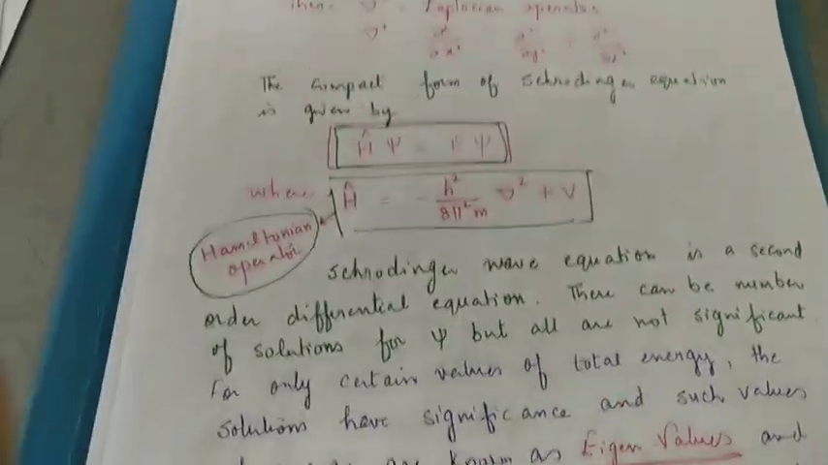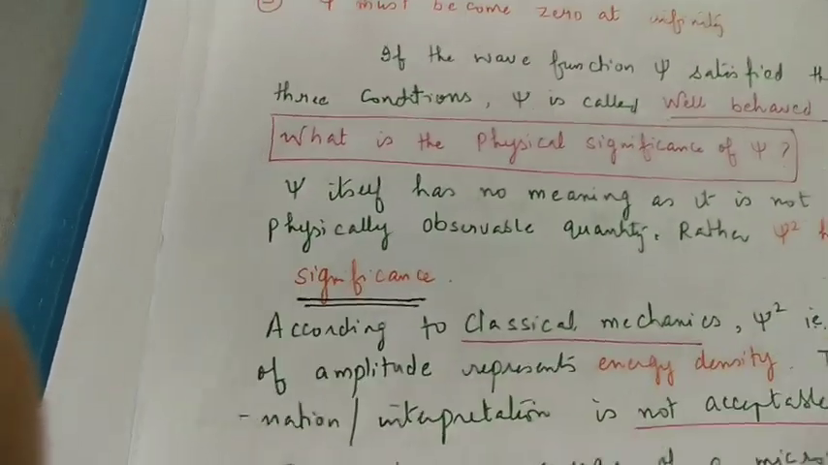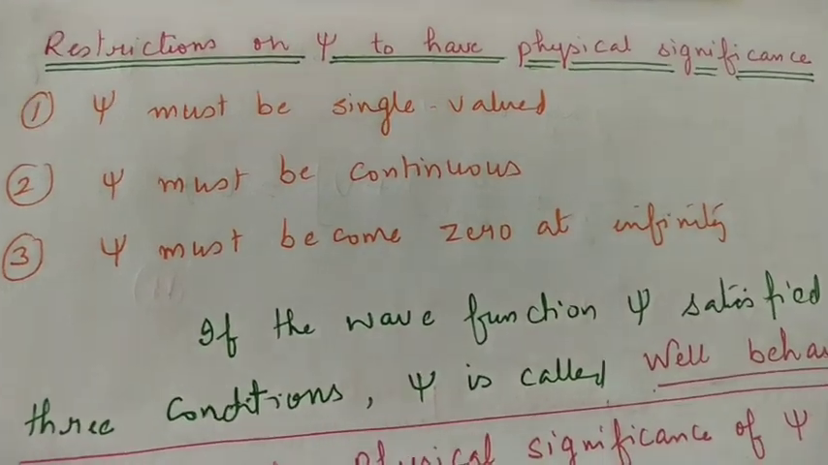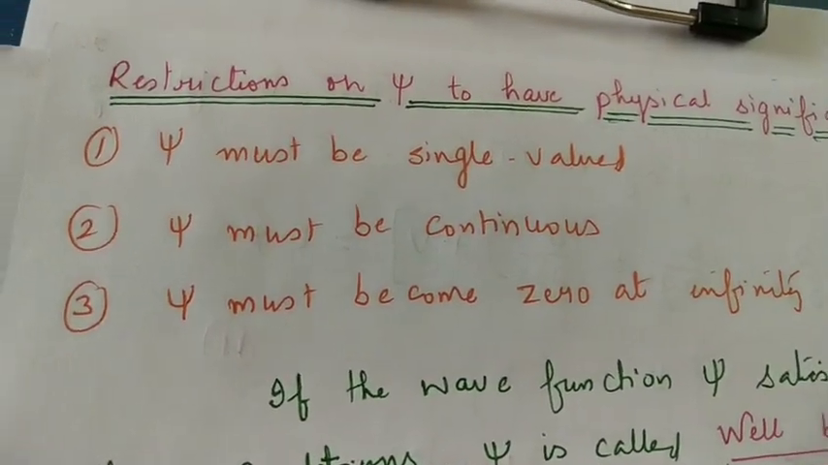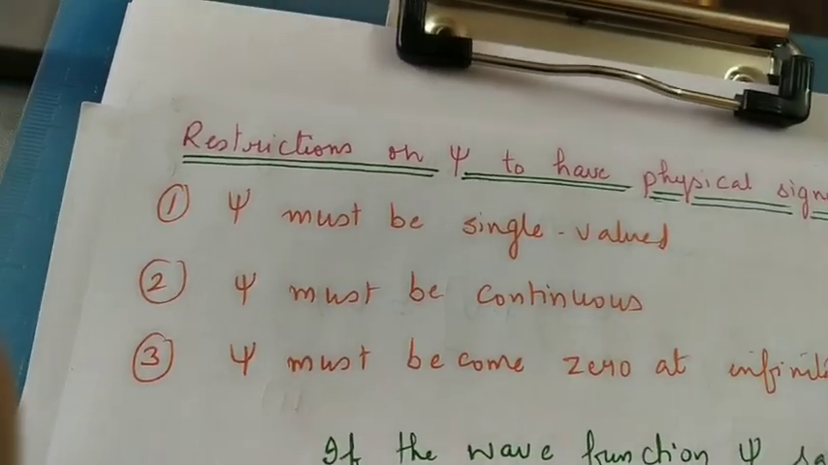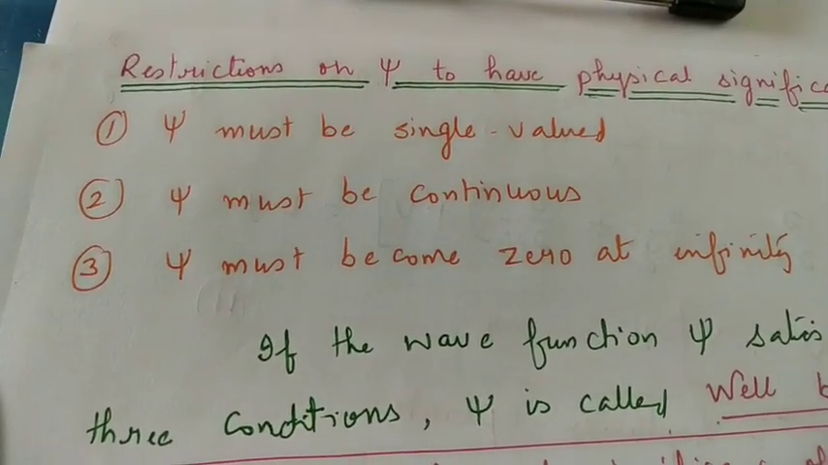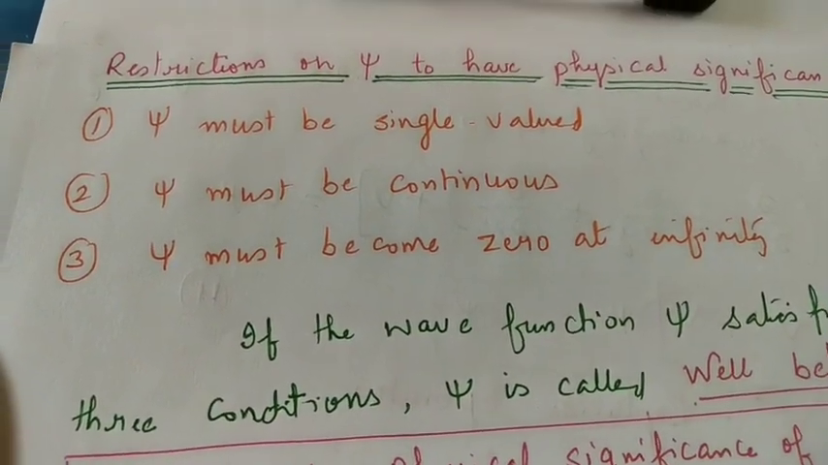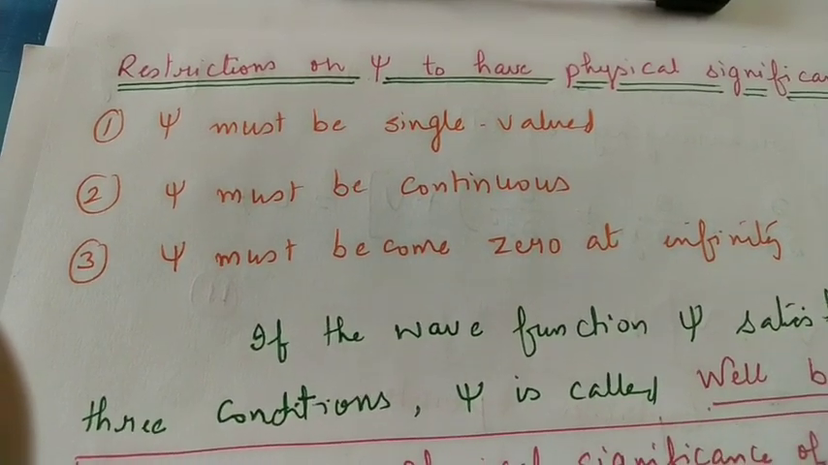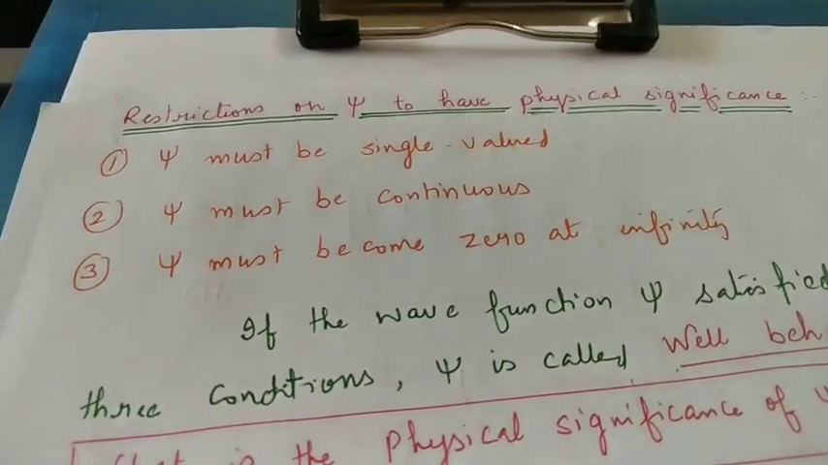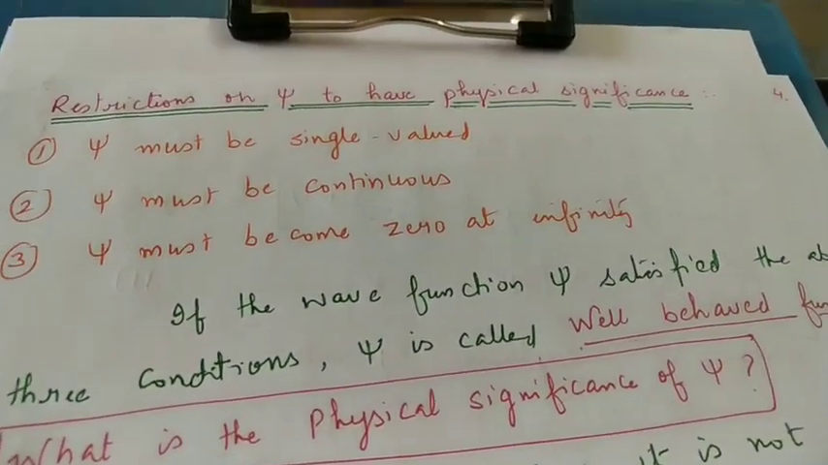So this is very important. Next, what are the restrictions on psi for physical significance? What restrictions are there on psi, which values of psi do we consider significant? The first is that psi must be single valued. It means that for each of the variables x, y, z there should be only one value of psi. That is what is meant by psi must be single valued.